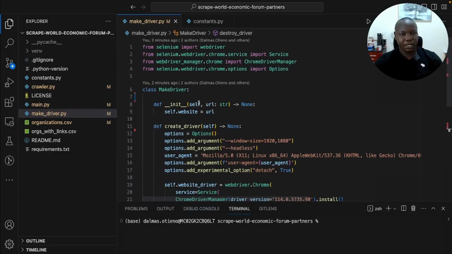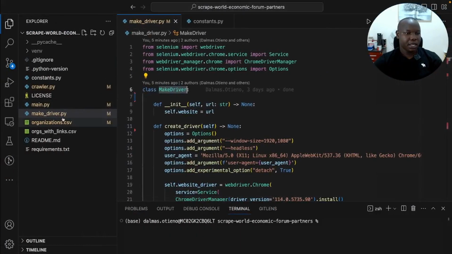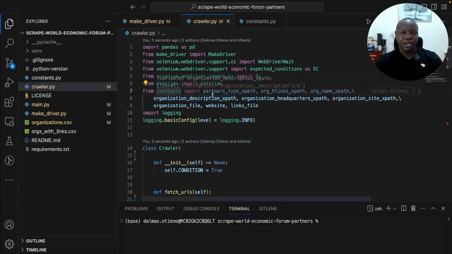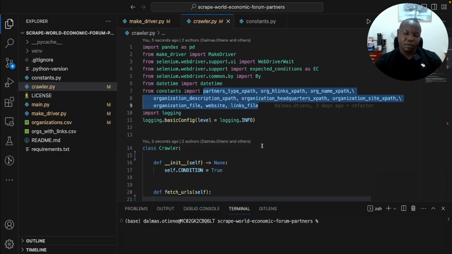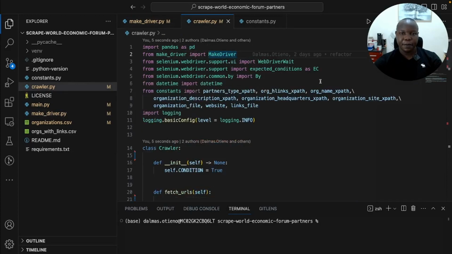The next thing that we do now is to make use of this driver, and what we wanted is now to scrape this site. So the next thing we are going to do is to define the crawler, and we can see here that we have imported all the constants that we put in the constants file, so it makes our code more readable and more clean. We are using pandas for data manipulation, make driver, which we have defined here.